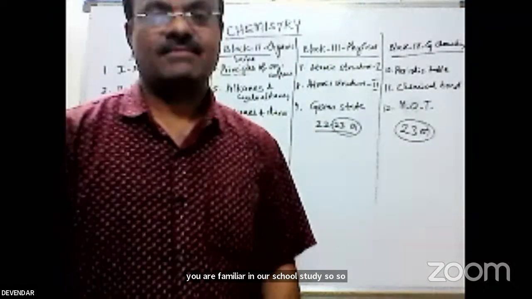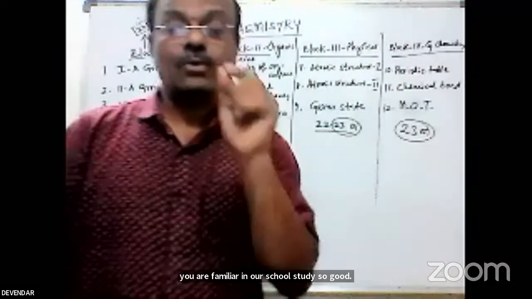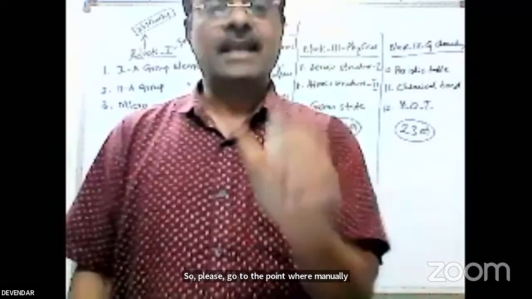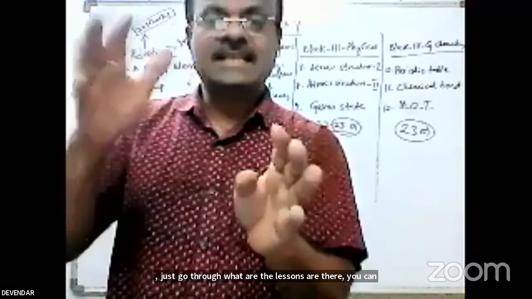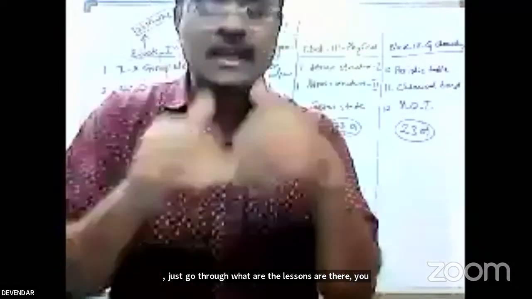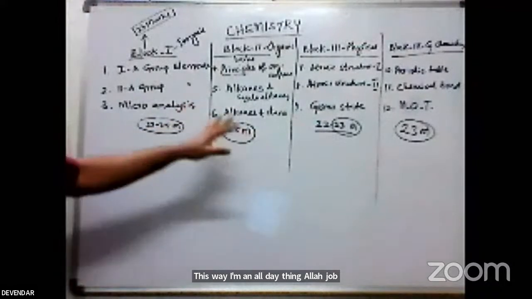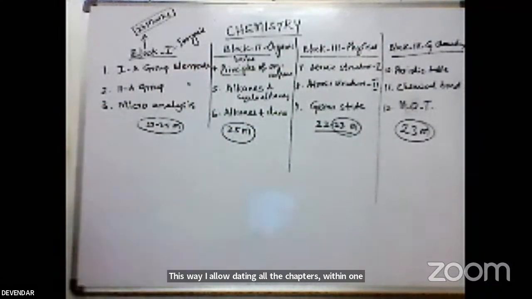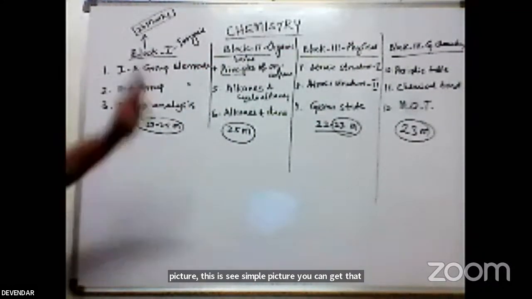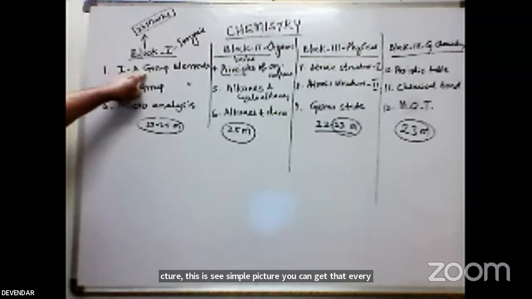So please go through that. A manual is given. In that manual, just go through whatever lessons are there. You can prepare them very easily for understanding. That's why I'm elaborating all the chapters within one picture. This is a simple picture, and you can get every topic. What I say: first group elements, hydrogen, lithium, sodium, potassium, rubidium, cesium.